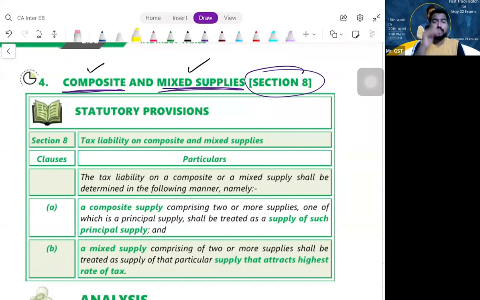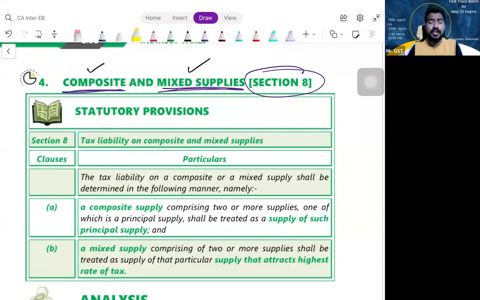For that purpose, we should read section 8. What is section 8? Section 8 says, if you are paying a single price for which you are getting multiple supplies, more than one supply, then how should I proceed? How should I deal with this? What is the tax treatment now? Now the question is simple. Here you should ask a question.